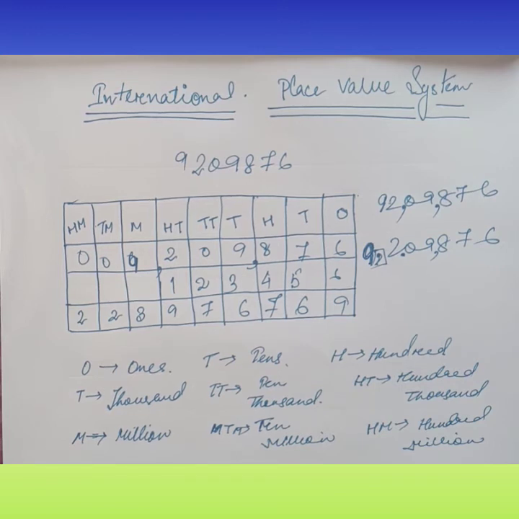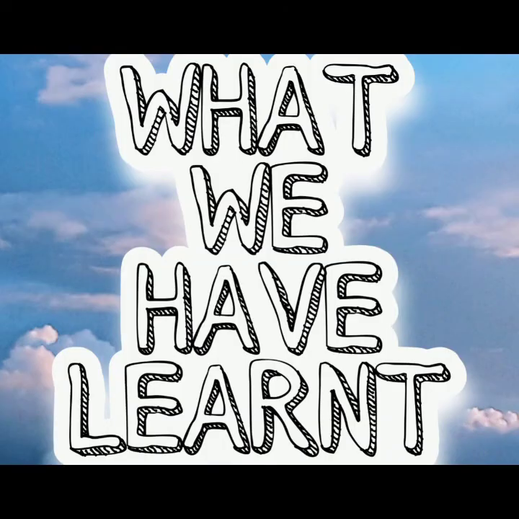So with this I'm closing this topic. Today we have learned about the International Place Value System. First I gave you the denotations, that is, what each stands for. Suppose for O, what is the denotation? Like that. And I have given you one number. I have taught how to write and where to place the commas. So with this I have completed the denotations, or you can say the placing of the International and Indian Place Value System. I have not covered the whole topic. I'll be doing how to write in figures in my coming videos.